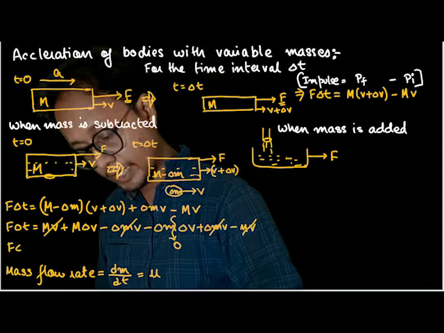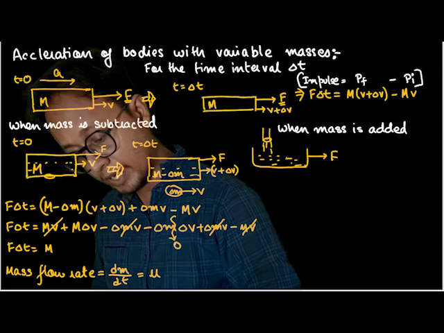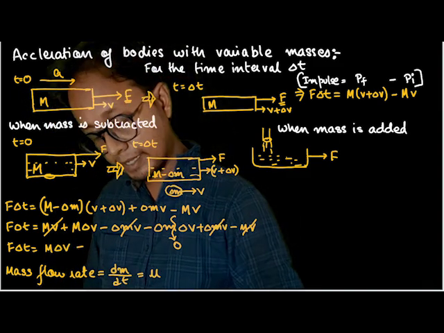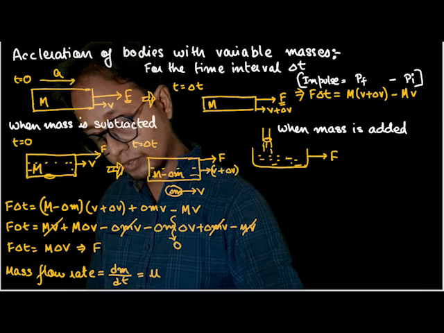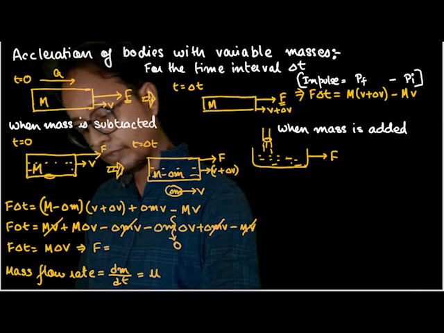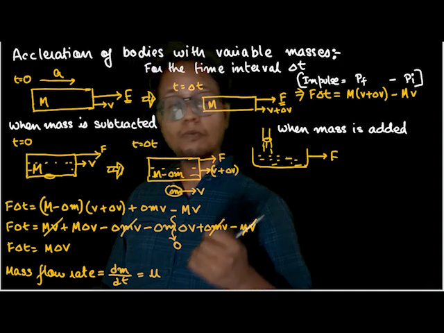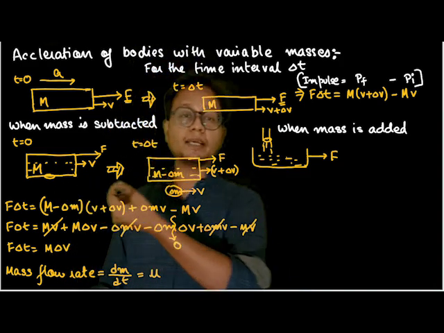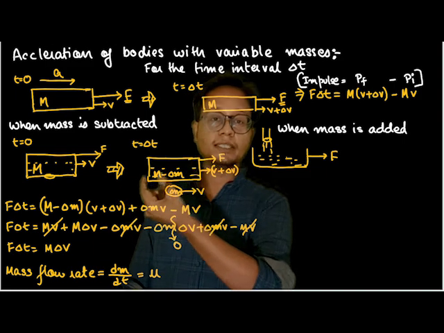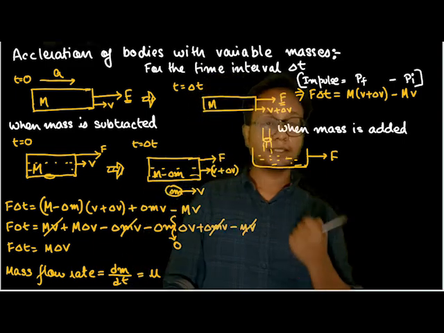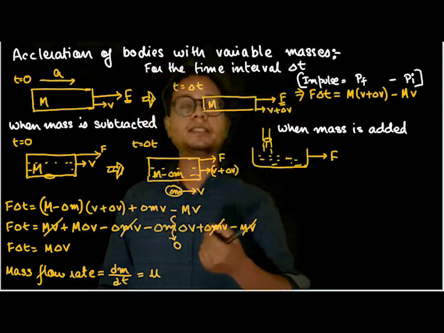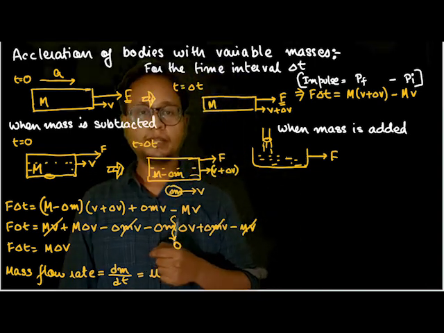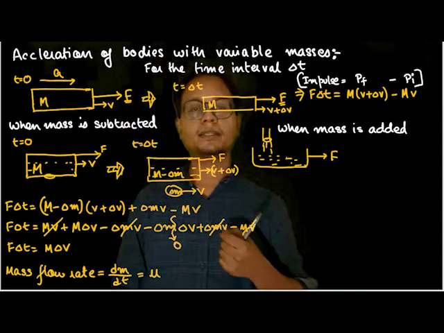Okay, so F into delta t would be nothing but m into delta v. And F is equal to m into delta v. Before writing that, one thing to observe here: this m is a variable quantity. As the time is increasing, this mass is decreasing and decreasing, isn't it? So if the mass is decreasing, after time delta t, how much is the mass? It is nothing but m minus dm by dt into t.